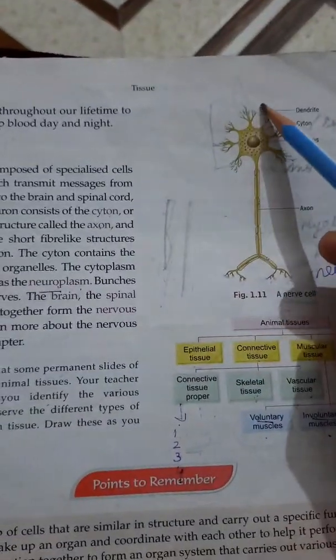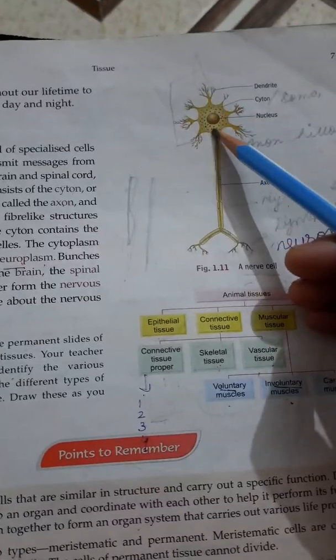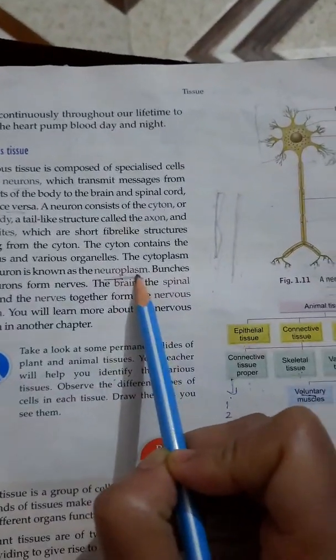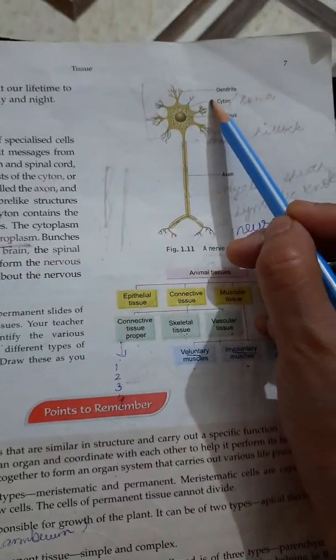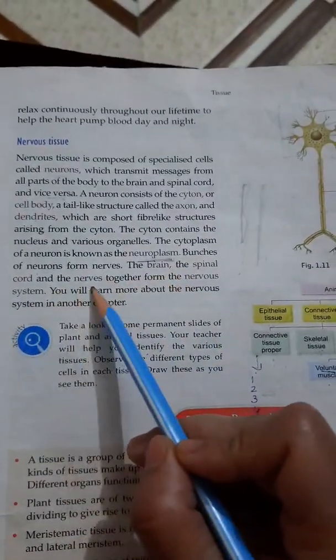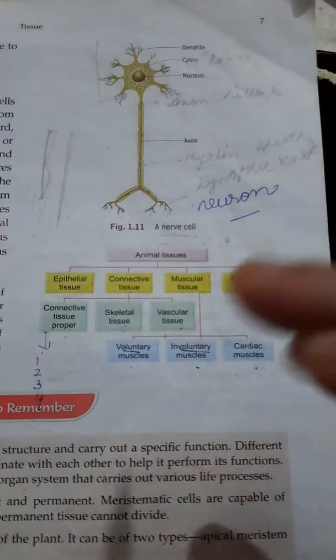Already I told you that this head region is known as cyton or soma. Inside it, cytoplasm is present, which is known as the neuroplasm. So the cytoplasm in a neuron is known as the neuroplasm. They have the fiber-like structures known as the dendrites. Bunches of neurons form the nerves. The brain, spinal cord and nerves together make the nervous tissue, which you will study in higher classes. So we have finished this topic.